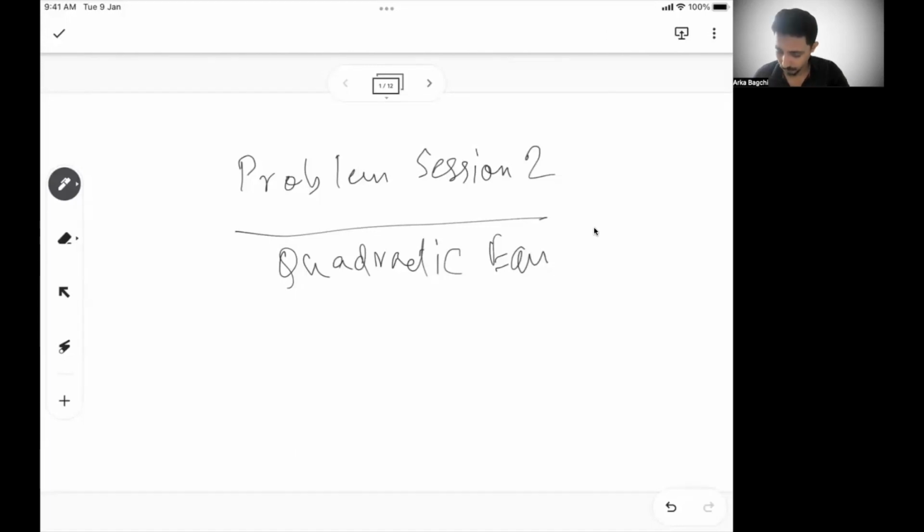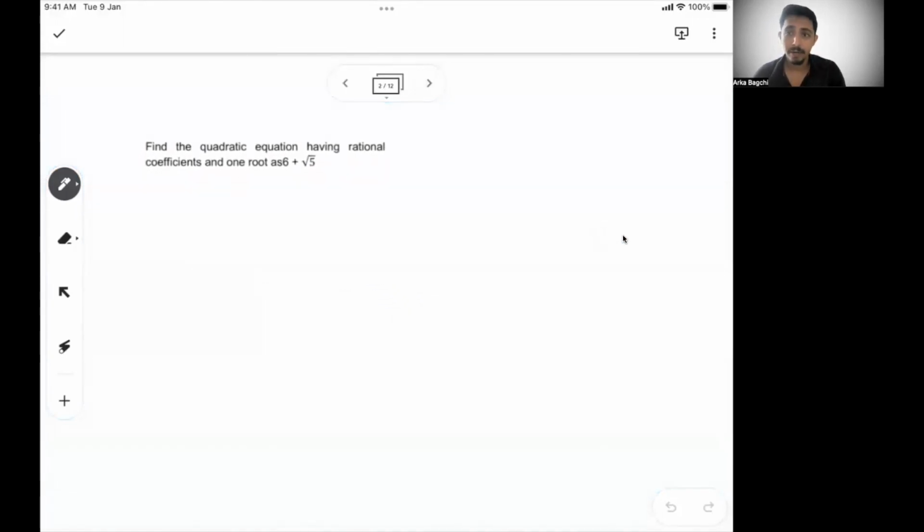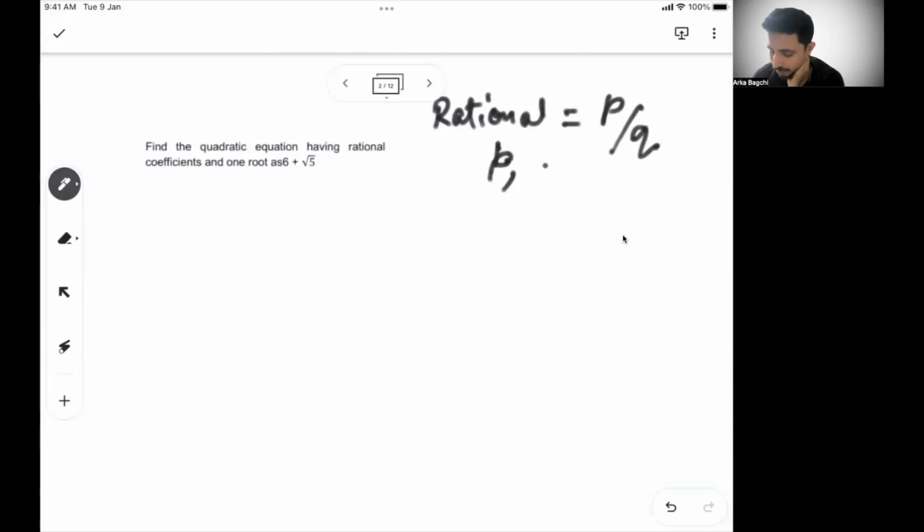Okay, so let's move on, see what the first problem is. The first problem talks about finding the quadratic equation which has rational coefficients, where a root is a non-rational number. So what is a rational number? Quickly recovering, if a number can be represented in p by q format, where p and q are integers, that becomes a rational number.